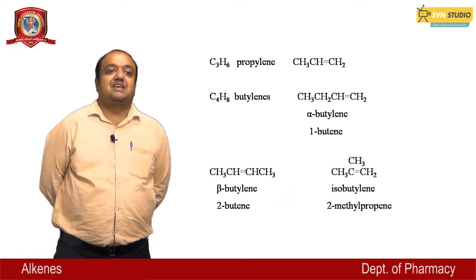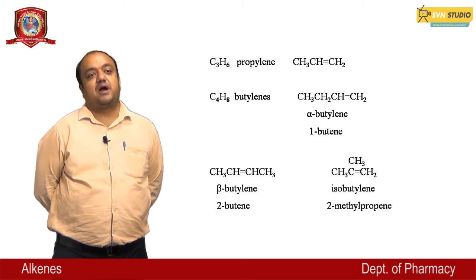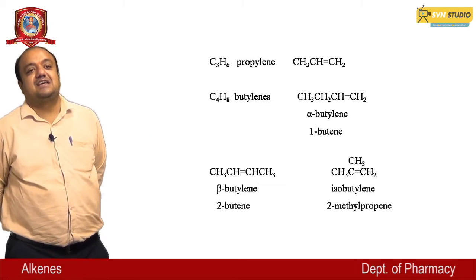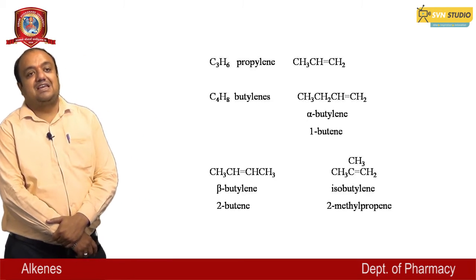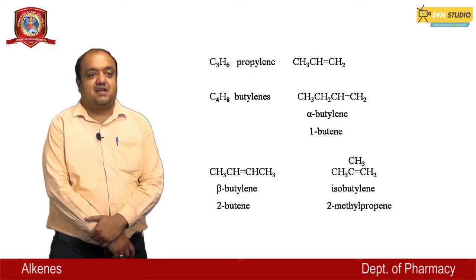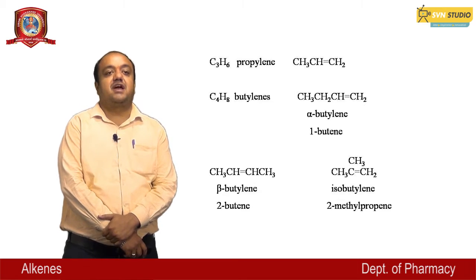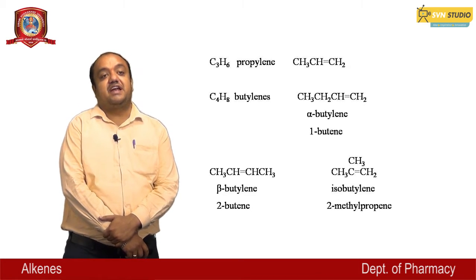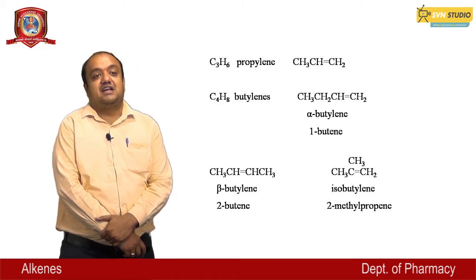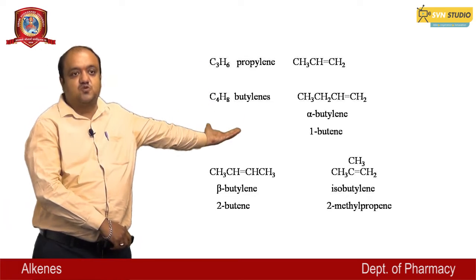The next member of alkenes is propylene, and the molecular formula of propylene is C3H6. The next member is butylene, and the molecular formula of butylene is C4H8. It is also known as 1-butene and alpha-butylene, and the structure is CH3CH2CH=CH2.